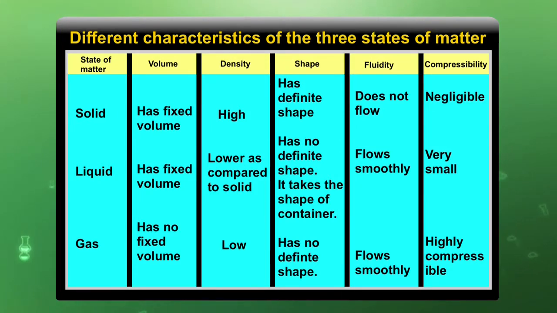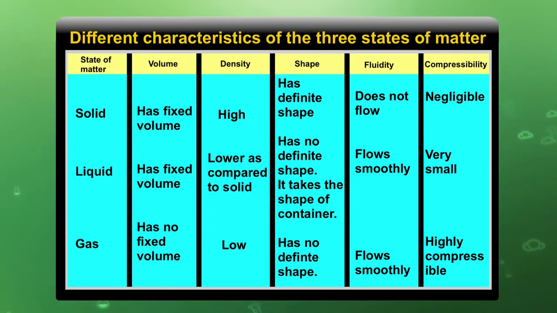When we put a liquid in a glass, its shape is like the glass. When it is kept in the beaker, its shape is like the beaker. So, its shape changes with the container. They have fluidity, they flow smoothly, and compressibility is very small because there is very little intermolecular space between the liquid molecules.